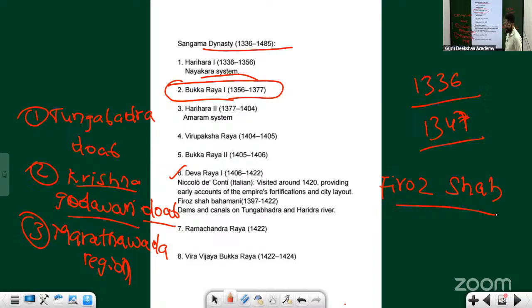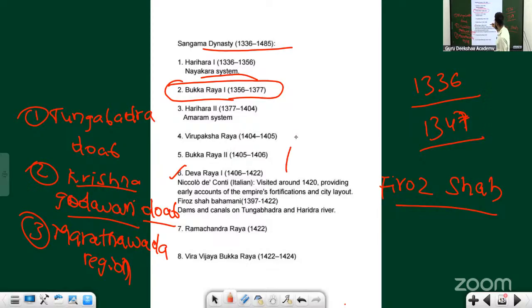Okay, Firoj Adil Shah or Firoj Shah. He is known by both names. Satish Chandra uses just the name Firoj Shah. But Firoj Shah Tughlaq, what is the time period of Firoj Shah Tughlaq? 1351 to 1388. Here we are already in the year 1406 to 1422.